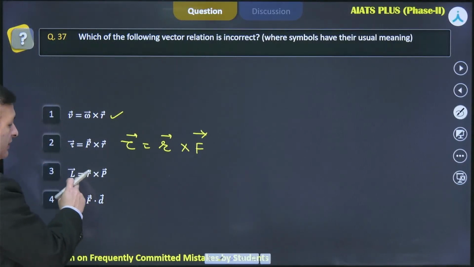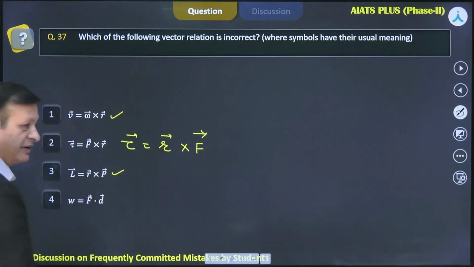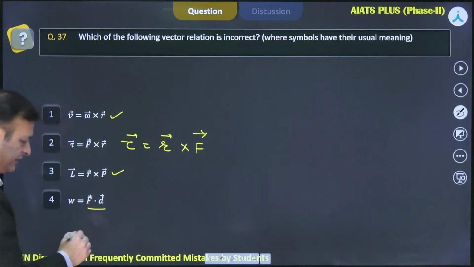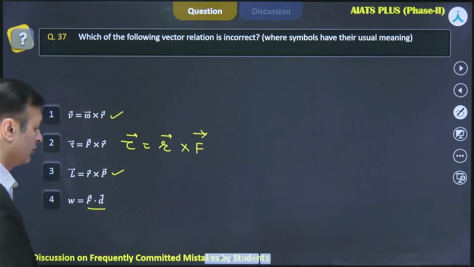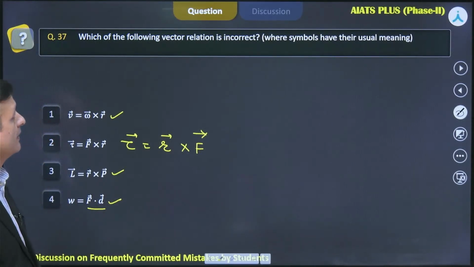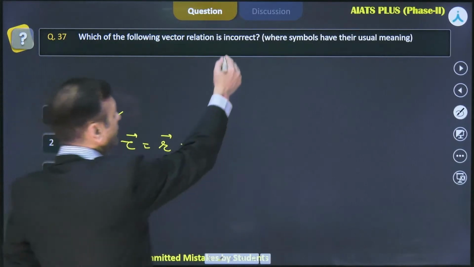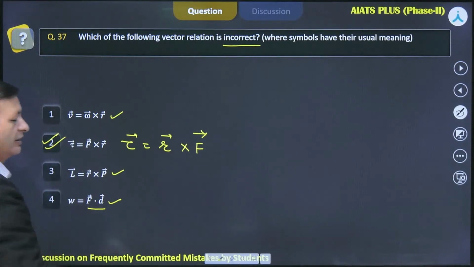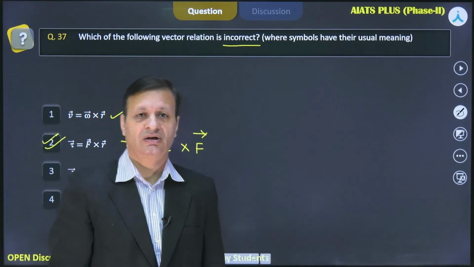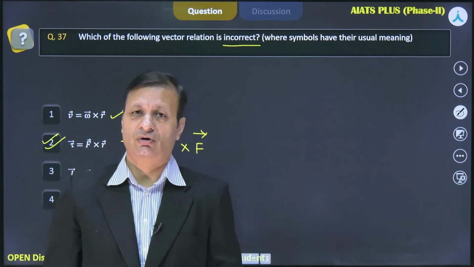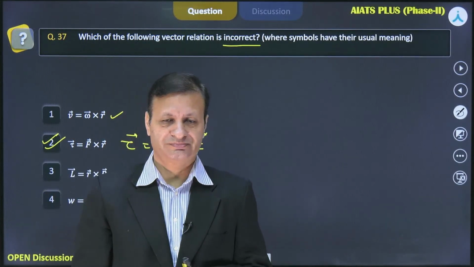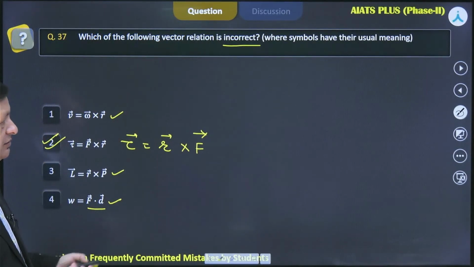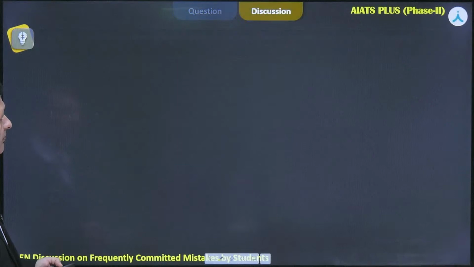L, angular momentum, is r cross p. This is perfectly fine. Work done, being a scalar quantity, we write it down as a dot product, F dot d. So this is also correct. So your question was incorrect. So definitely the incorrect option, which is wrongly written in cross product form, is the one for the torque. So there is not much to be discussed in this region. So I think we should move on.